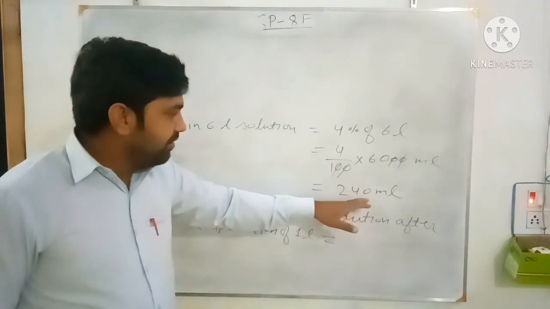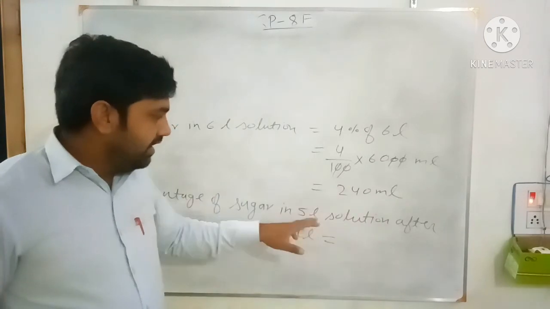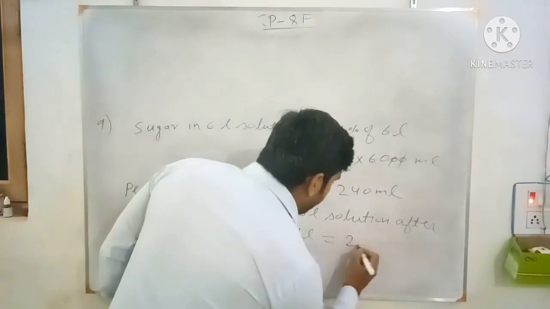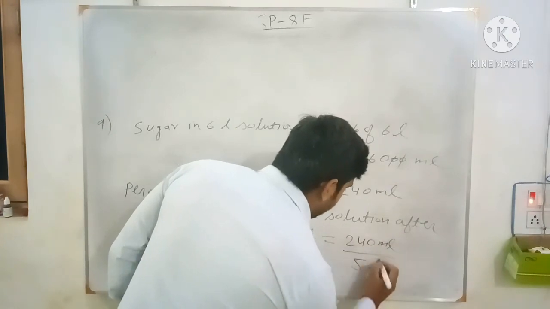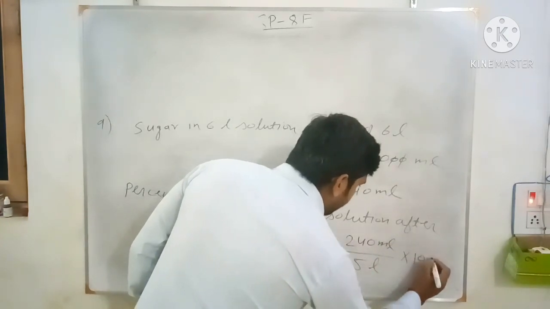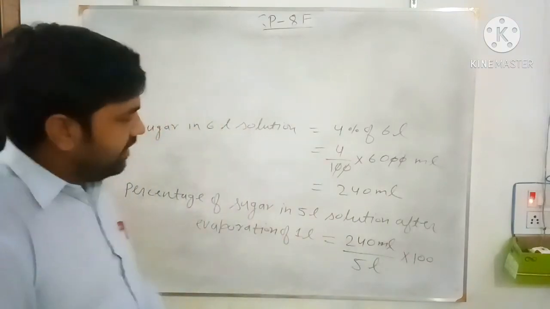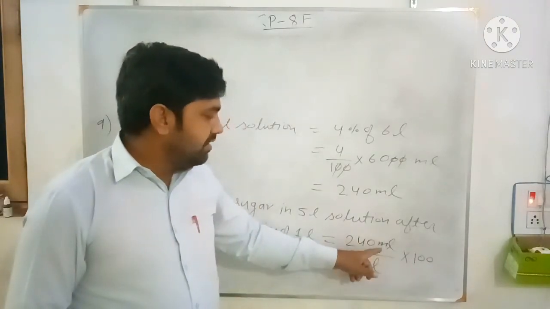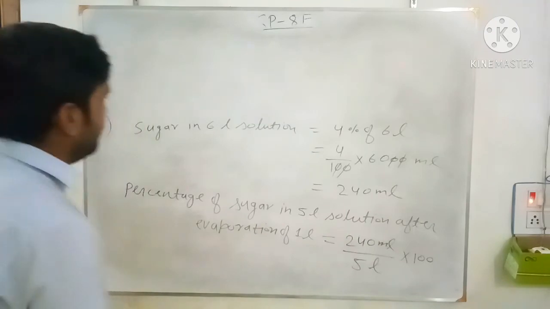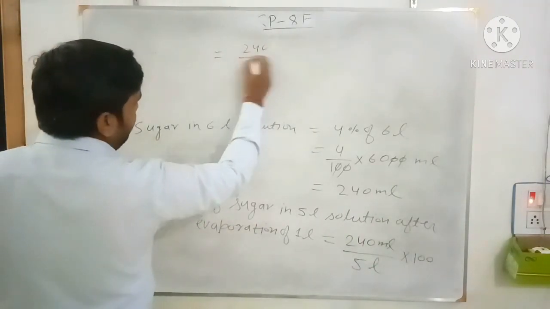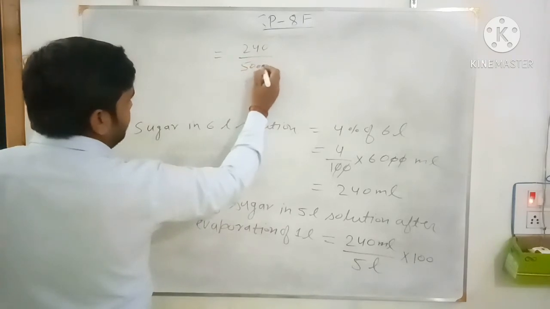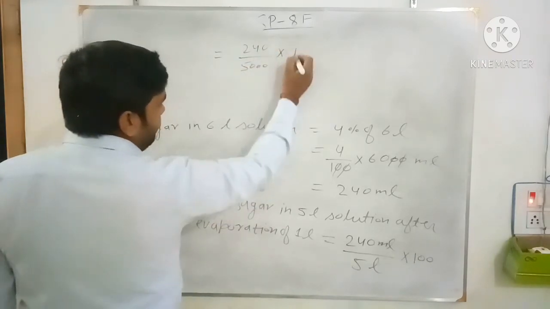So what is the percentage of 240 ml sugar in 5 liter? The units are not the same, it is liter and milliliter, so convert this liter into milliliter. 5 liter equals 5000 milliliters. So percentage will be 240 upon 5000 into 100.